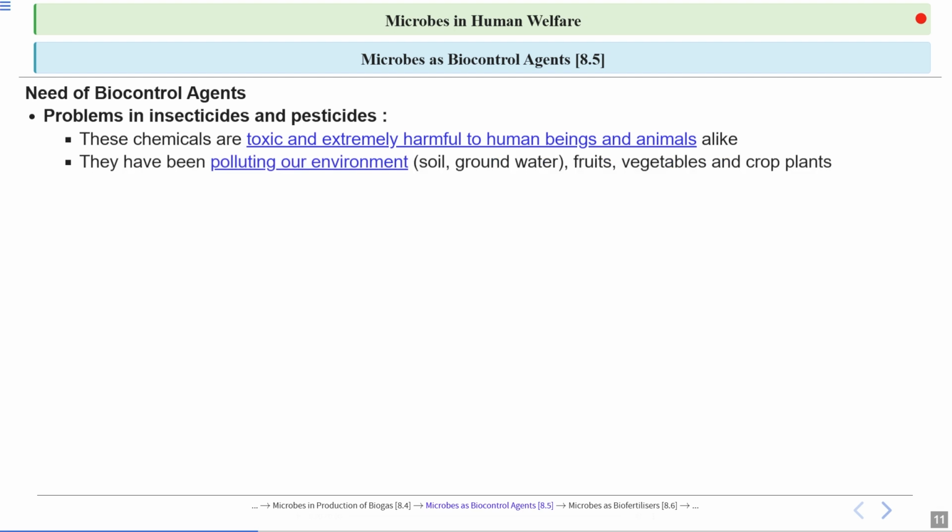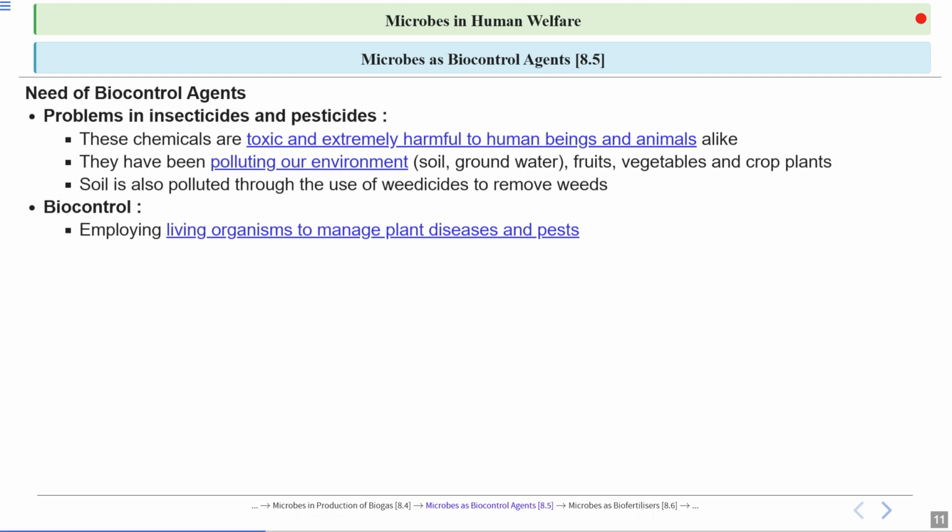Now, these chemicals have been polluting our environment. They are polluting soil. They are polluting our groundwater. Our groundwater is also contaminated by these chemicals. All the fruits, vegetables, and crop plants have been contaminated by these toxins. Soil is also polluted through use of weedicides to remove weeds, which are basically unwanted plants that grow alongside the crop plants. All of these chemicals are non-biodegradable. They are very toxic. So that's why we need biocontrol agents.